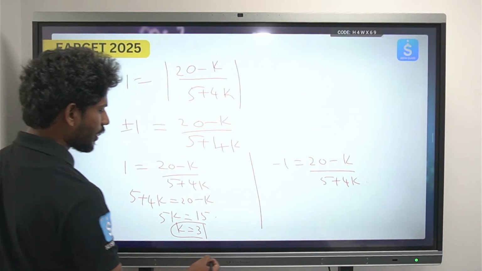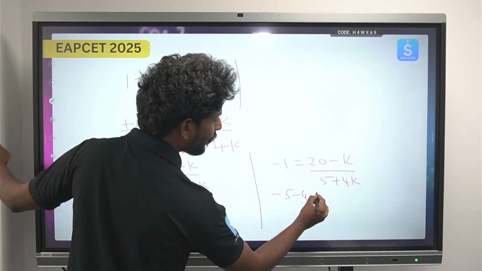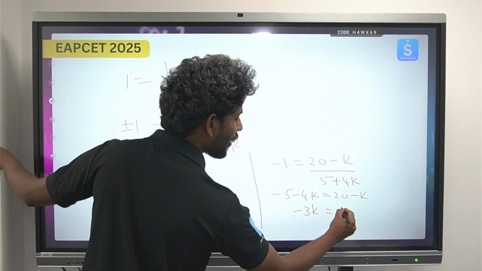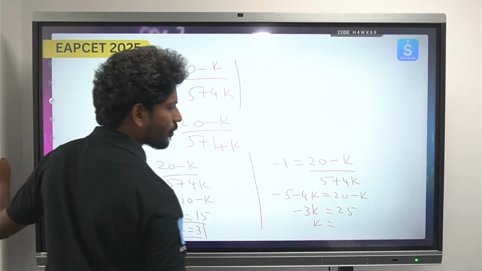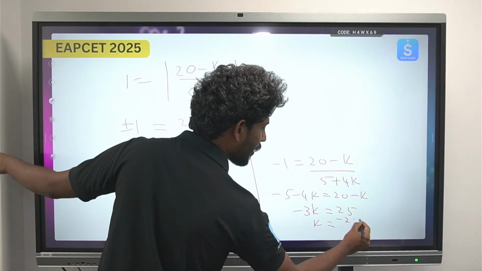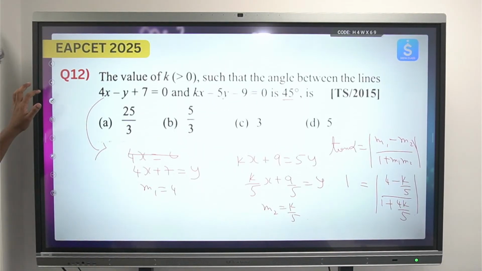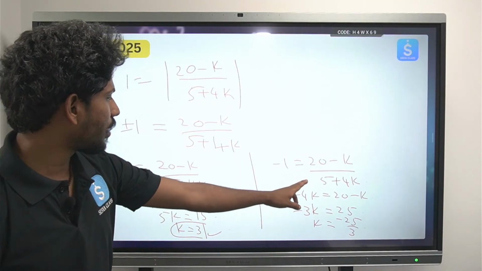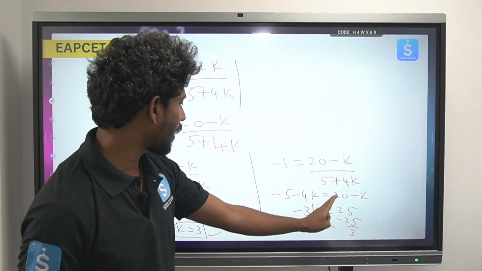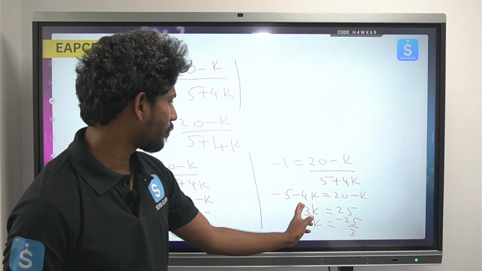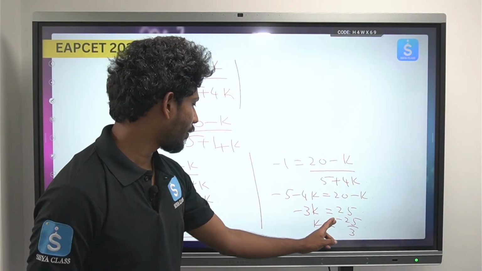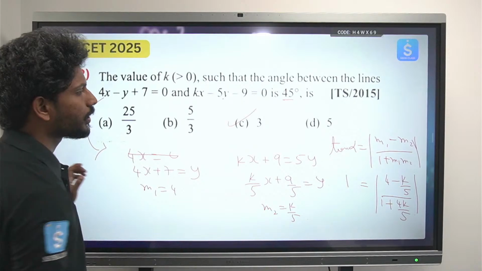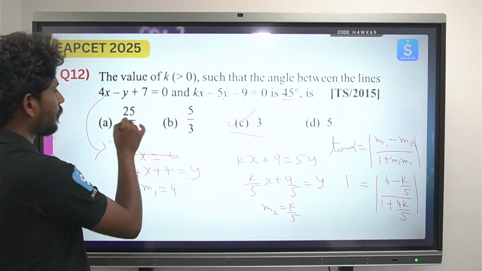This is the first value we got. Similarly, substituting here: -5 - 4k = 20 - k, and this will be -3k = 25, so k = -25/3. So either it should be -25/3 or it should be 3. So either of the one option. So the answer is option C, that is 3. The option -25/3 is not there.